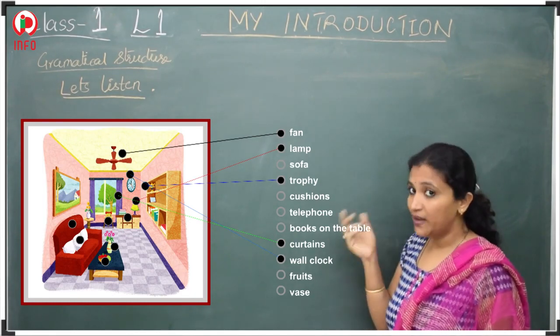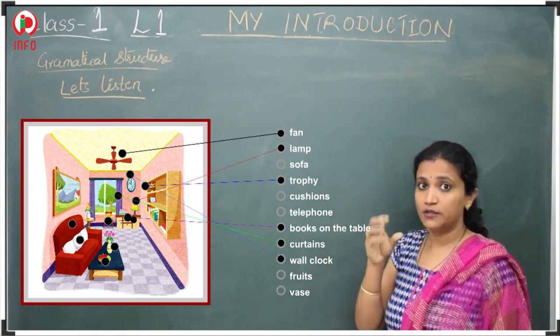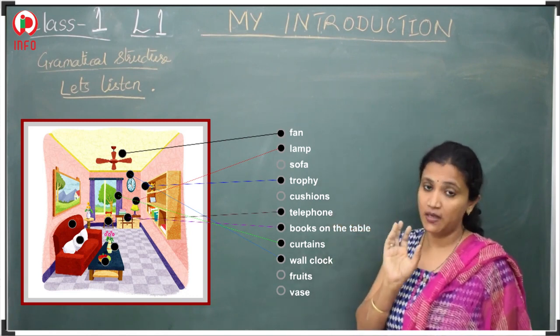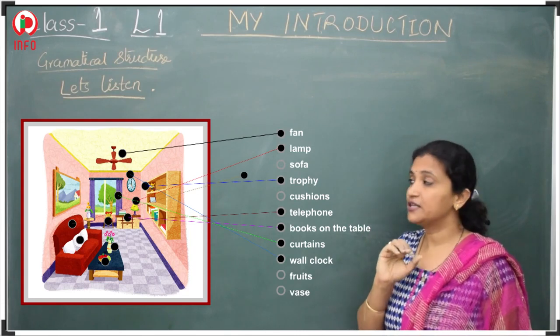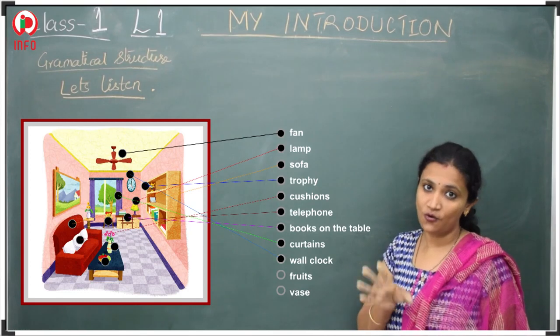Now the next is vase. A vase is nothing but where we keep flowers. So that pot is called a vase. Where it is kept, you can search in the picture and do this activity as homework.